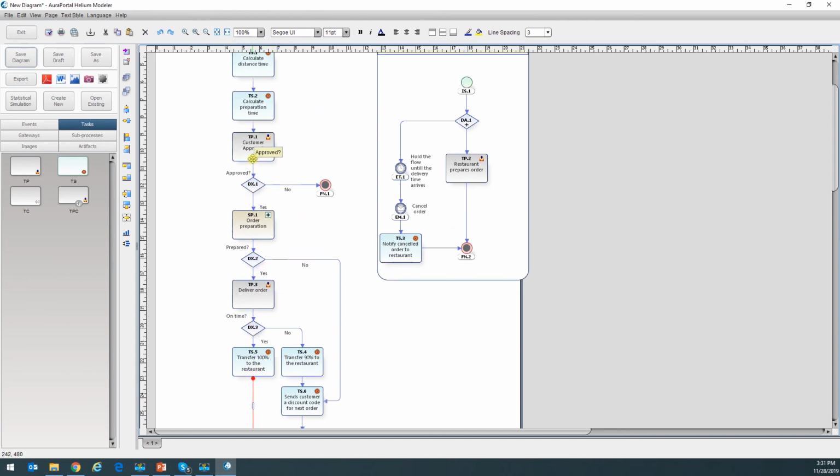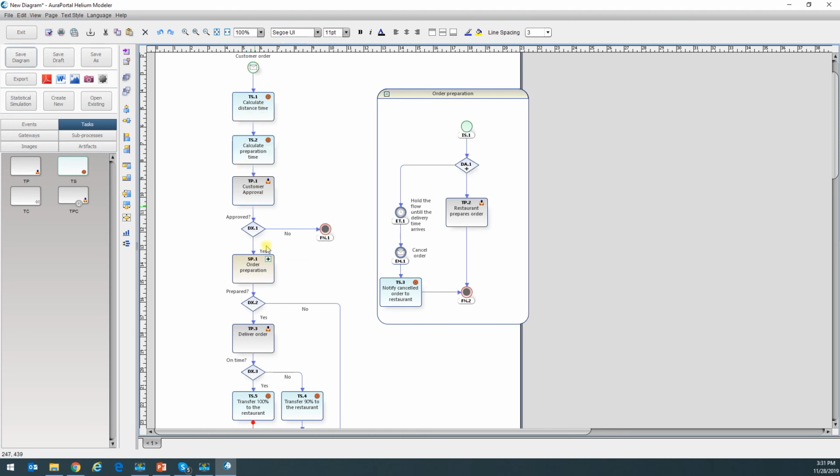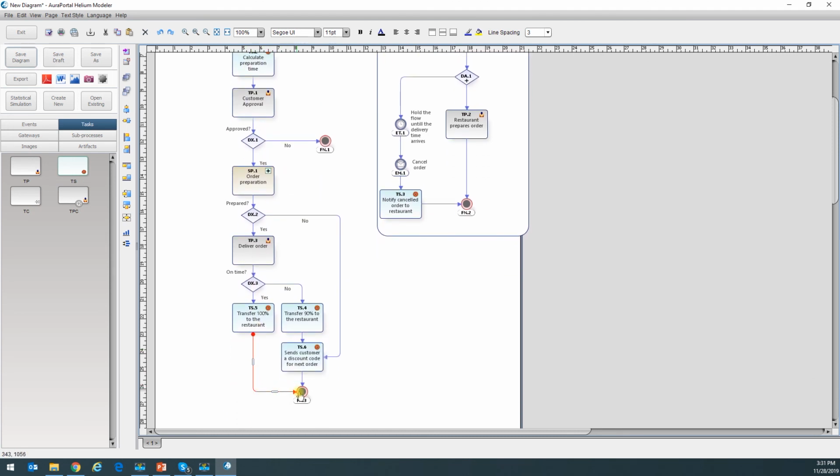Okay, so this would actually be the perfect scenario when the flow just goes directly through the process down here. And this would be bad news, and this would also be bad news. Okay, but anyways, I think this diagram covers all the text that we have in the scenario.